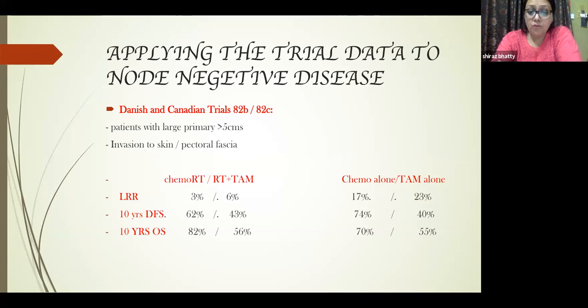Then the 10-year overall survival was 82% in the chemo RT arm and 70% in the chemo alone arm, and 56% and 55% in the RT TAM and TAM alone arm. So there was hardly any difference between the radiotherapy and tamoxifen arm in the 10-year disease-free survival and the overall survival. However, it had a major difference in the radiotherapy and chemotherapy arm.